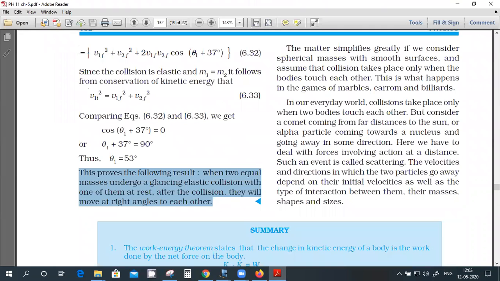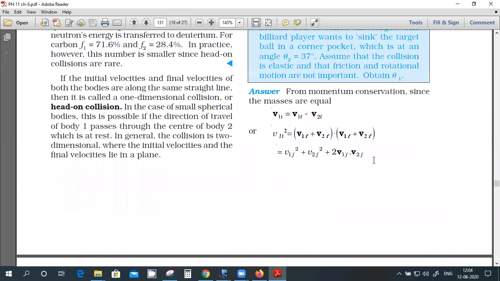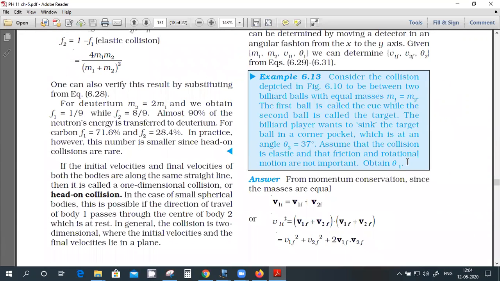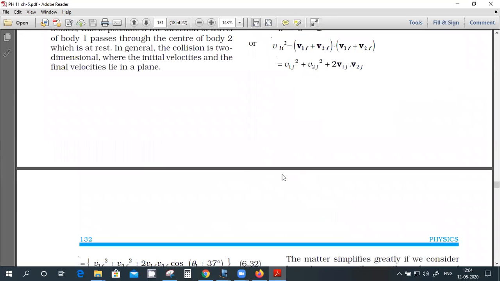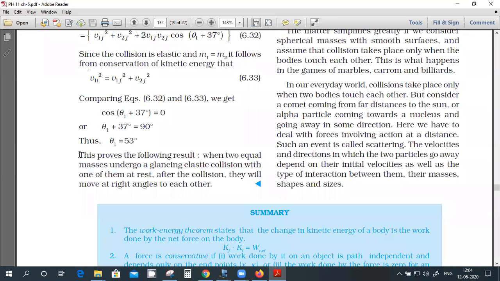Okay, he has not found out. The question is just to find theta 1, not other things. He just says find theta 1. Basically, this example is to prove that this result is valid. This is a standard result. So this example is to get this standard result.